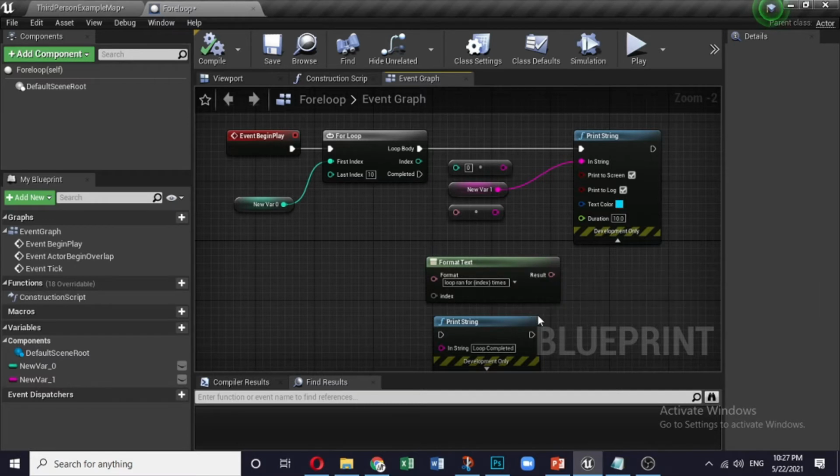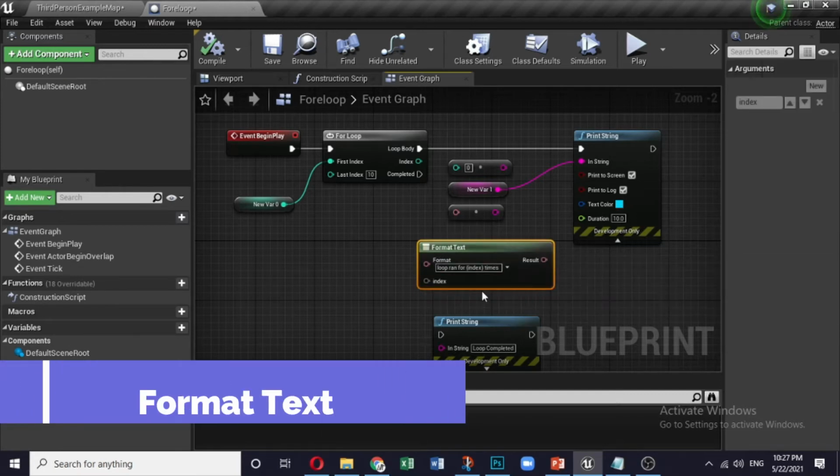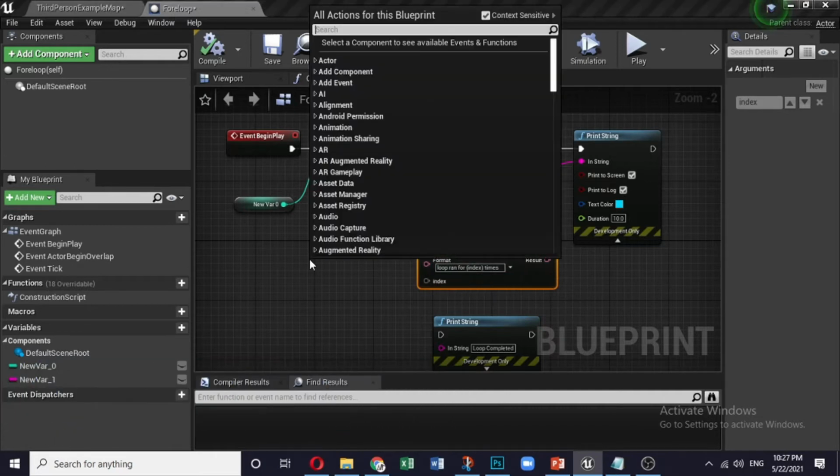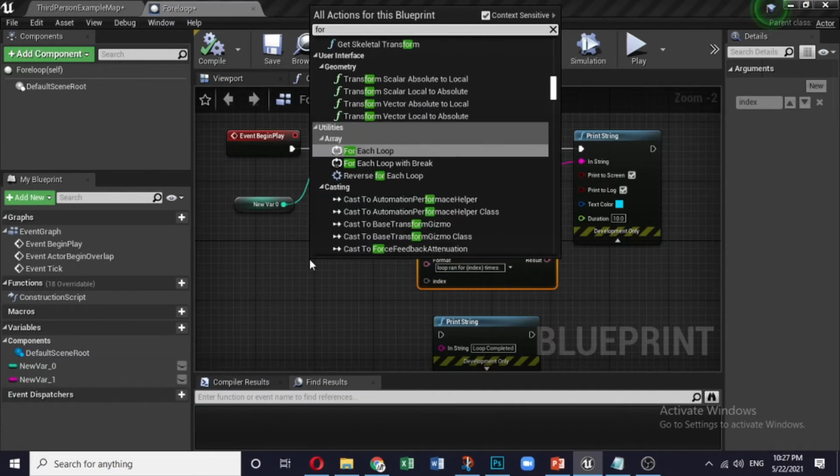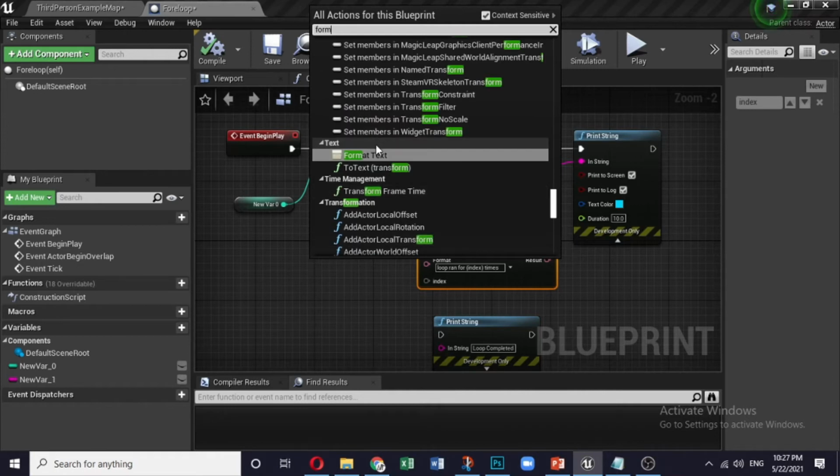Now there is a formatting also. Formatting, I mean you can format the text also. That's quite easy. How you can use it? Here we have taken this format. How you will get the format? Again right click, you will get format. So here is the format text.